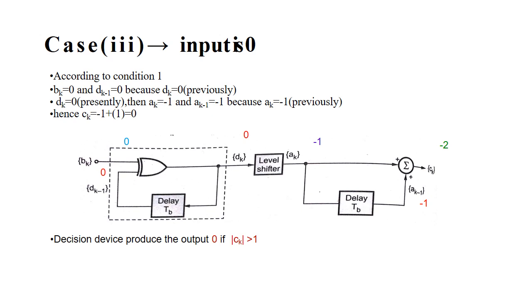The last case 3 is input is 0, means according to condition 1, the B(k) is equal to 0 and D(k-1) is equal to 0. So D(k-1) equal to 0 will be the previous value. So if D(k) is equal to 0 is the present value, then A(k) equal to minus 1. So A(k-1) is equal to minus 1, because A(k) is equal to minus 1 will be the previous value. So hence C(k) equal to minus 1 plus 1 equal to 0 will be the output of the input signal.